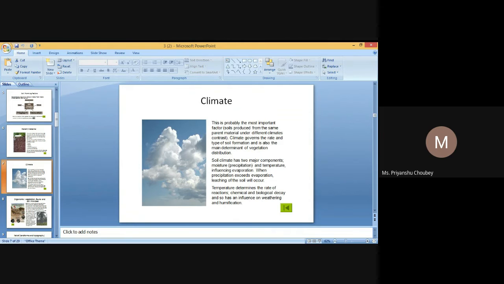The third type is platy. The horizontal axis is longer than the vertical axis, resulting in a plate-like appearance. Horizontal cleavage planes are predominant. When the peds are thick, they are called platy, and when thin, they are called laminar. Platy structure is often inherited from the parent material and may also be formed due to compaction of clay soil by heavy machinery. Platy structure restricts infiltration, percolation, and aeration of soil.